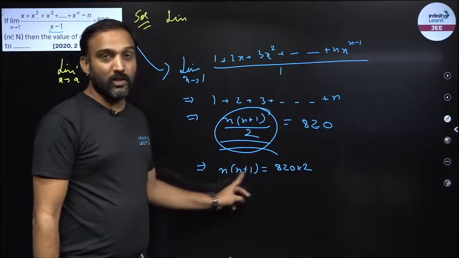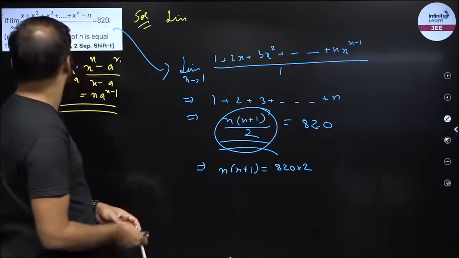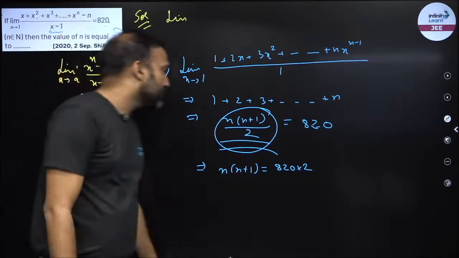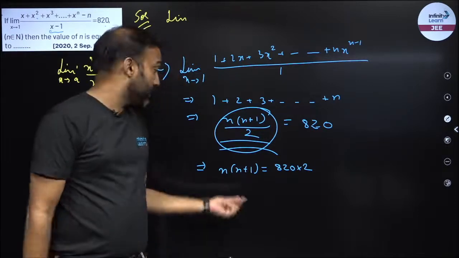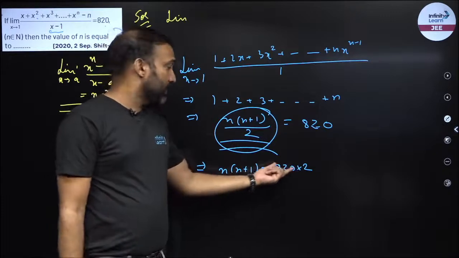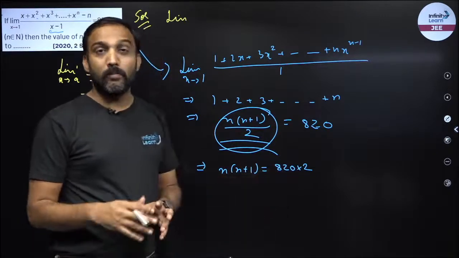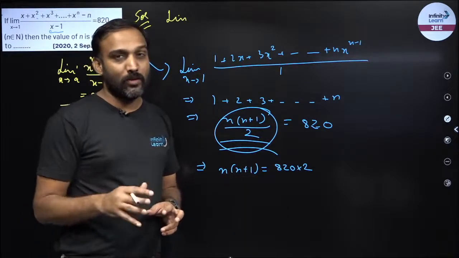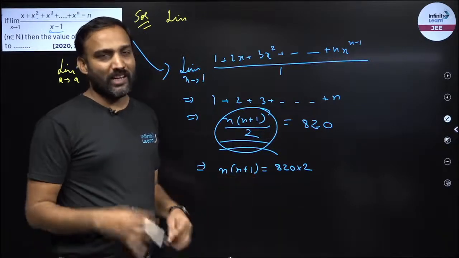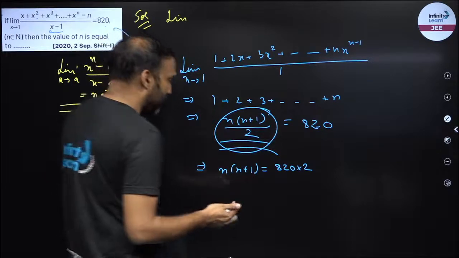This is two consecutive natural numbers, because it is given as natural number in the question, n belongs to N. So n into n plus 1 is the product of two consecutive natural numbers. Try to factorize this and try to represent this as a product of two natural numbers. If we can, then we can save time. Otherwise, forming a quadratic and finding out the root is the last approach.